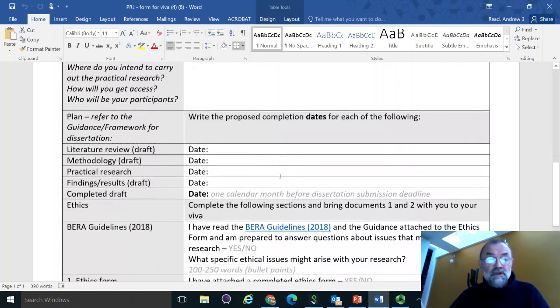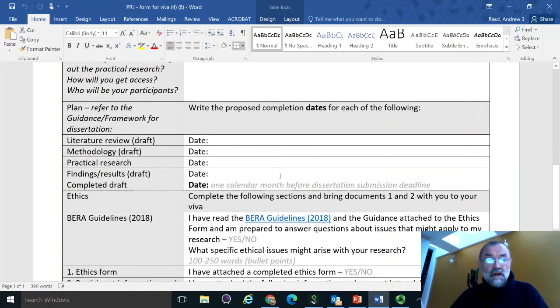And finally, your supervisor will ask you to indicate your proposed completion dates. So they're not going to hold you to these. They're not going to chase you when you haven't submitted by the date that you've indicated here. But it is really important that you plan ahead now. One of your responsibilities as a student studying at Level 6 is that you have taken control, taken ownership, taken responsibility for getting stuff done by a set date.